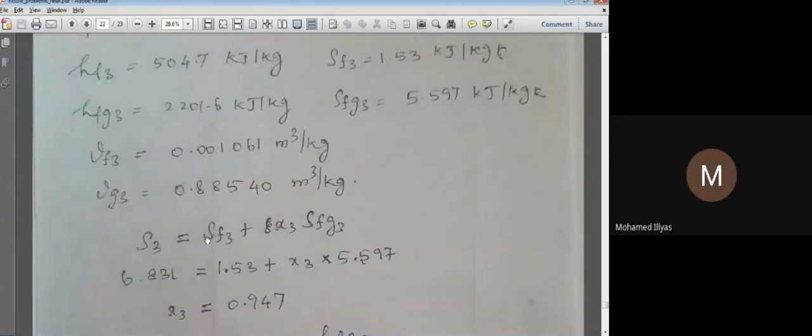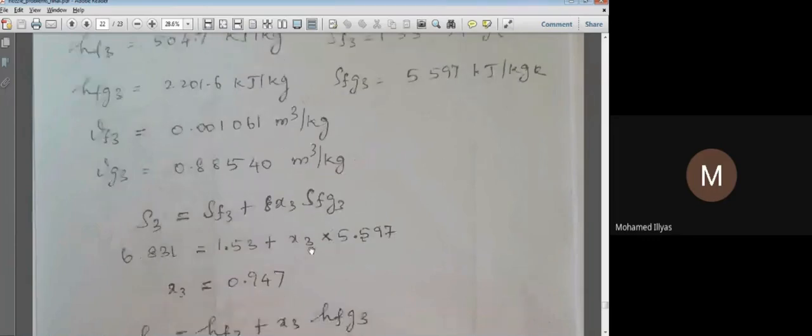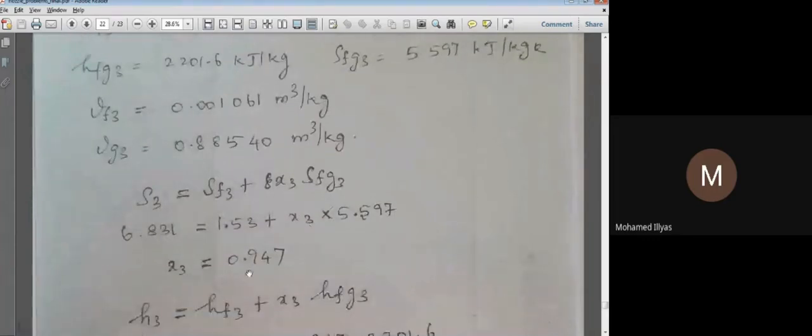So now coming to calculating the X value. S3 equal to SF3 plus X3 SFG3. This is the relation we know for the entropy, for wet or dry saturated steam. So already S1 equal to S2 equal to S3. So S1 value I will substitute it here. We have got SF3 and SFG3. SF3 is 1.53 and SFG3 is 5.597. So from this, if I calculate my X3, we get X3 as 0.947.